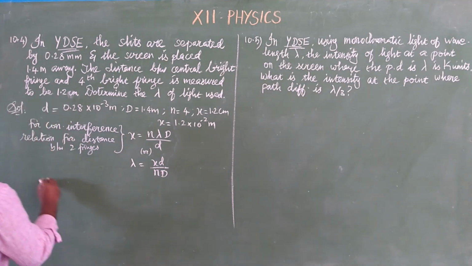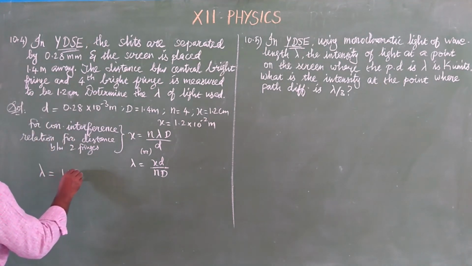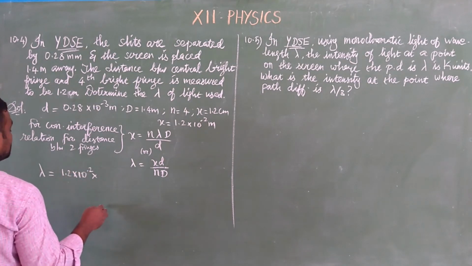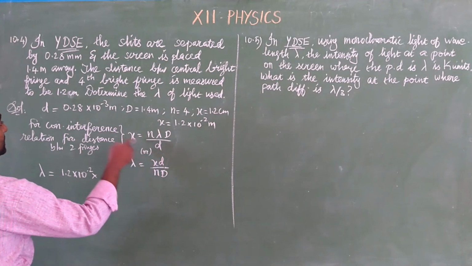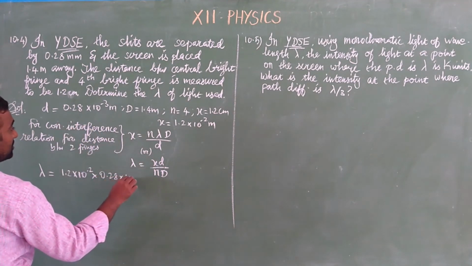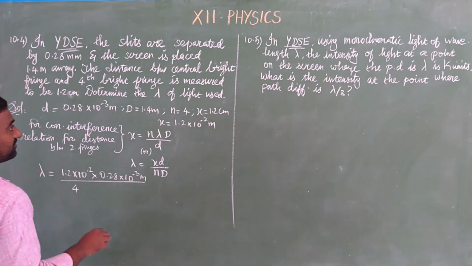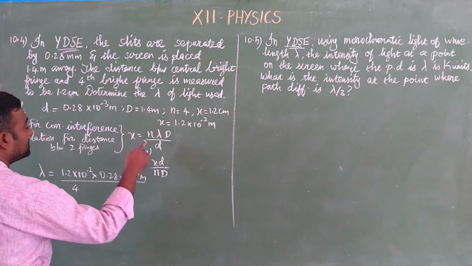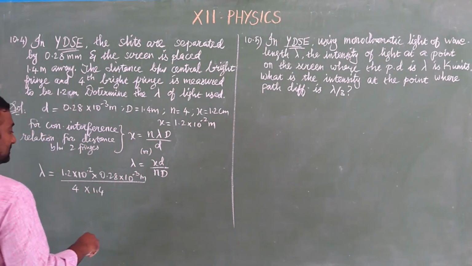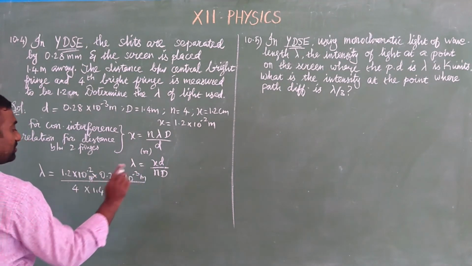Substitute the values. So wavelength lambda is equal to, what is x? x is 1.2 into 10 to the power minus 2 meter, into what is the small d? Slit distance 0.28 into 10 to the power minus 3 meter, divided by n for the fourth bright fringe, and the distance between the screen and the slit is 1.4 meter. So meter and meter cancel, and another 1 meter alone is left.